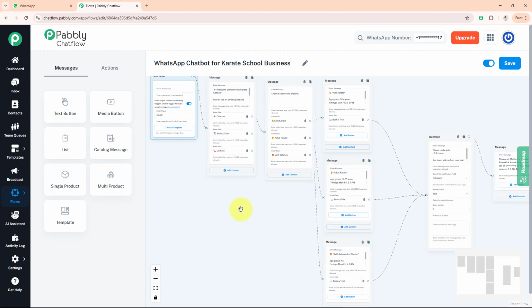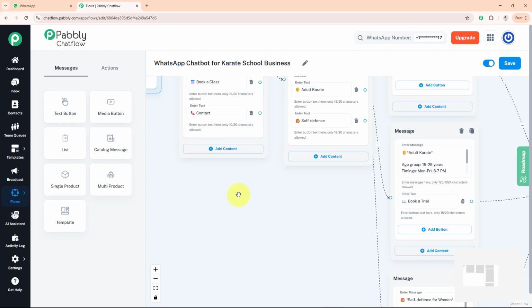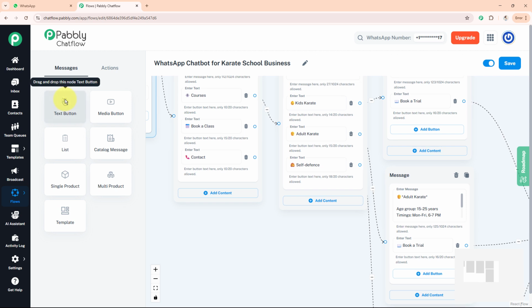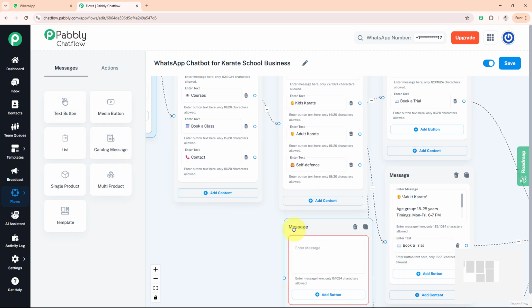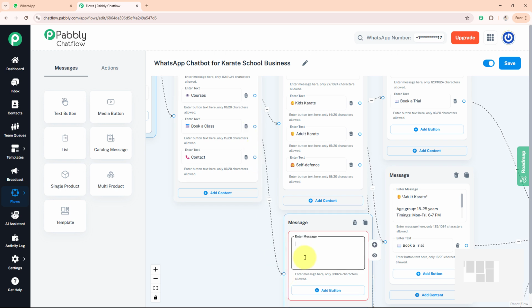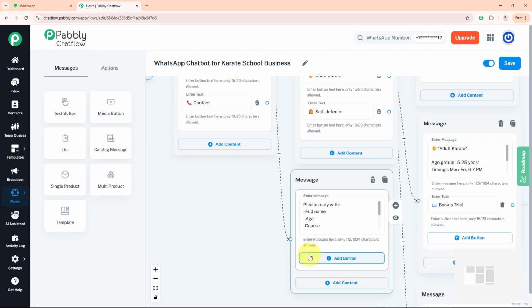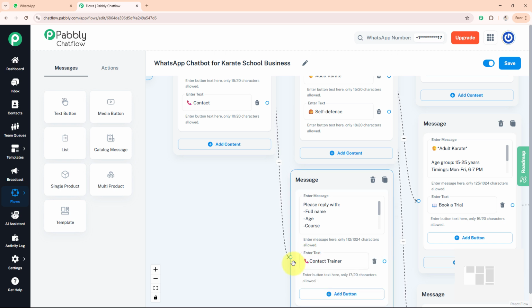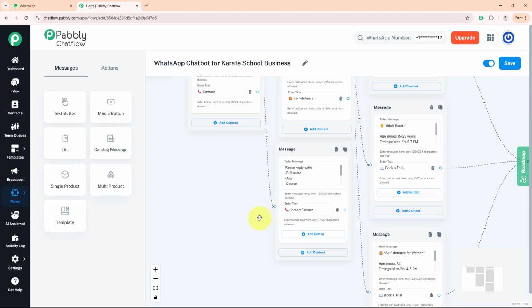Now in case someone just wants to book a class and doesn't go for the trial option, I'll go back to my messages section, drag this text button option over here in my flow builder screen, join it with my book a class option, and here I'll ask them about their details like full name, age, and the course they want to choose. Now as soon as any user fills these details, I want to give them a button of contact a trainer directly. So I'll give a button over here. So like this, as you can see, I have given this button.